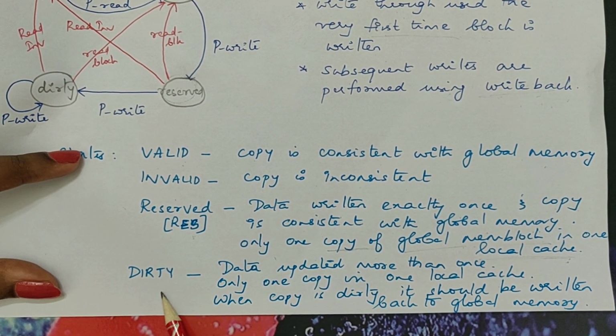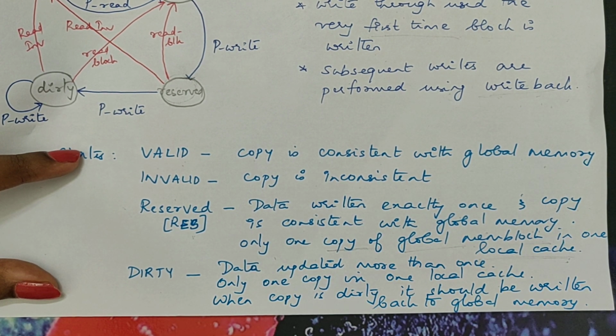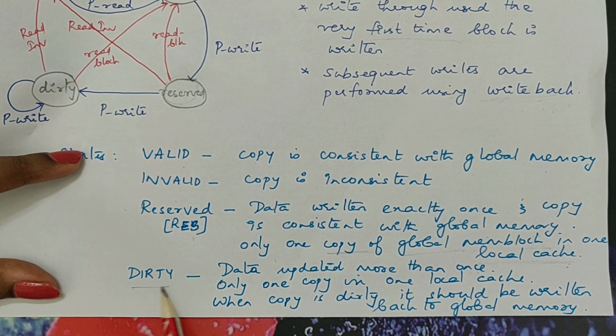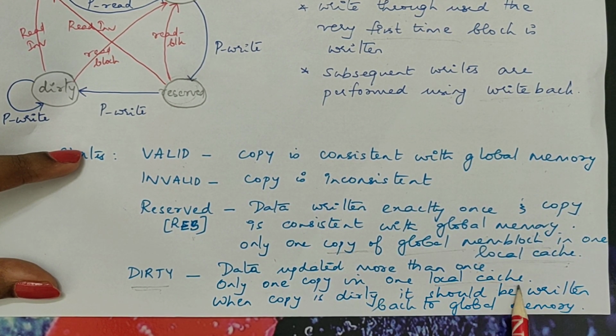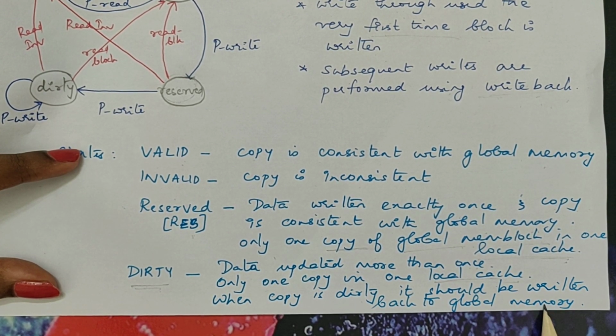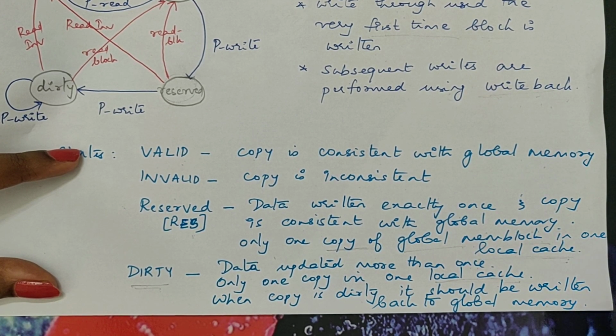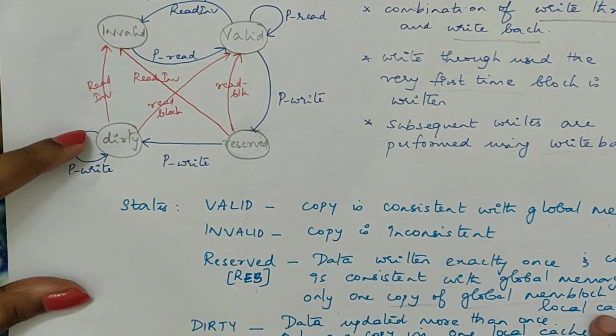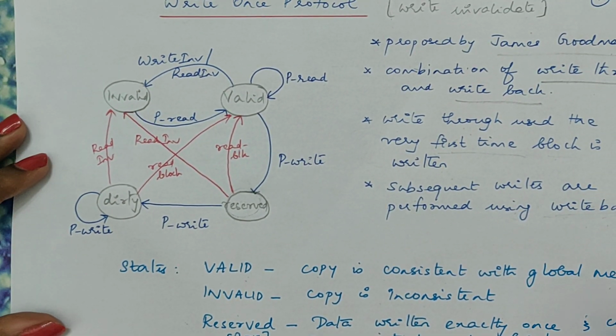And dirty. For subsequent writes, where the data is updated more than once, your state will be dirty. In dirty, there is only one copy in one local cache, and all other copies will be invalid. Now when this copy is dirty, it should be written back to global memory when it is replaced, because here we use the write back scheme. So these are the four states in the write once protocol. Now let's try to understand this state diagram.